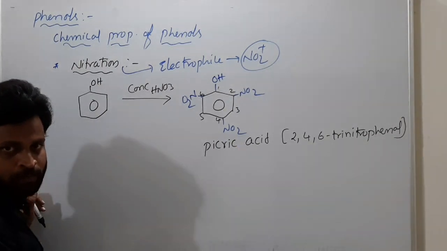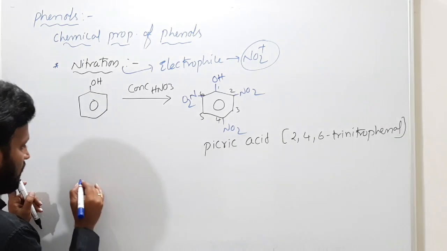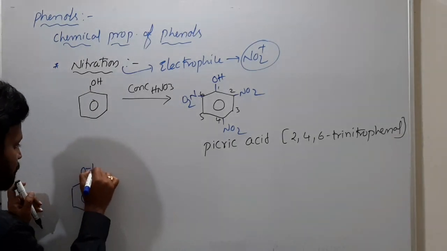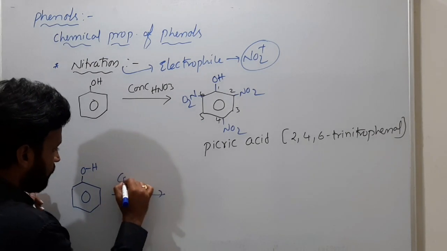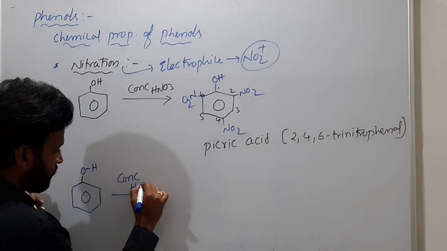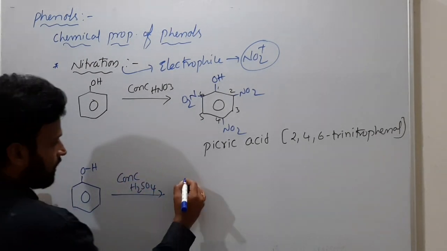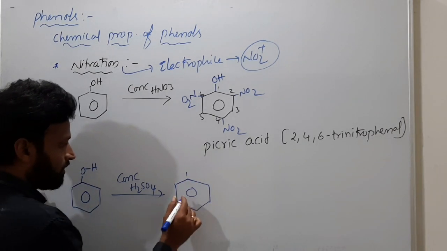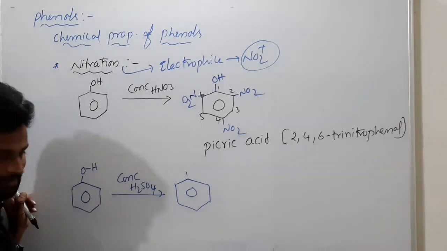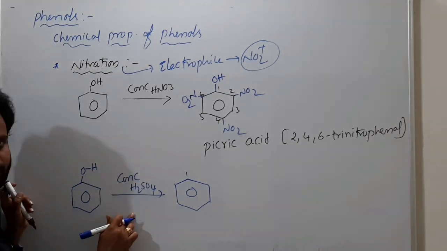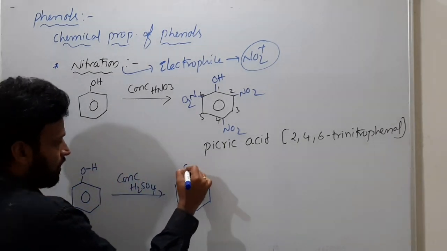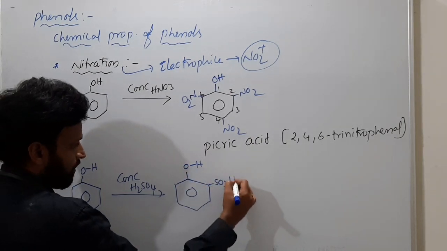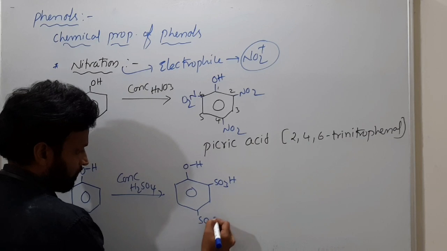2,4,6 trinitrophenol, picric acid. Actually, both are strong acids, but you can increase yield by using first sulfonation, then addition of HNO3. How to increase yield, I am telling. For phenol, first we will do sulfonation of C6H5OH. For that, we will add concentrated H2SO4, sulfuric acid. More yield means we are increasing acidic nature by sulfonation. So OH you have here, and here SO3H.